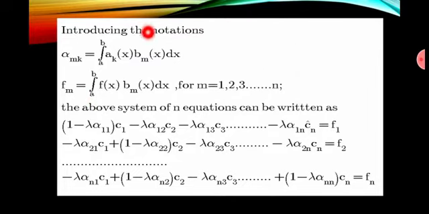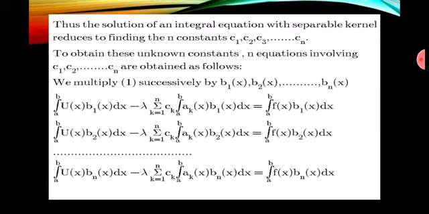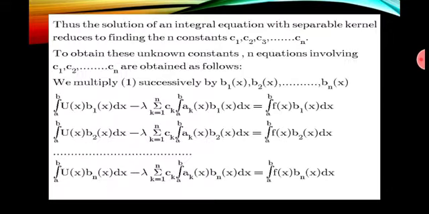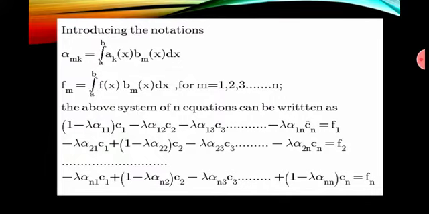After putting the values of alpha_mk and f_m in this system of equations, the system can be written in this form: (1 minus lambda alpha_11) c1 minus lambda alpha_12 c2 minus lambda alpha_13 c3 minus ... minus lambda alpha_1n cn equal to f1, and following it up to n terms, we get this system of n equations.